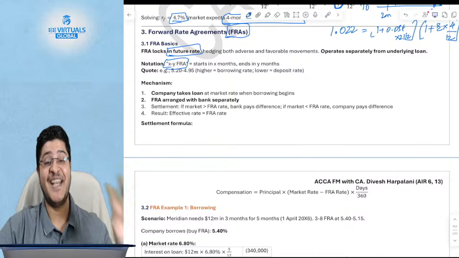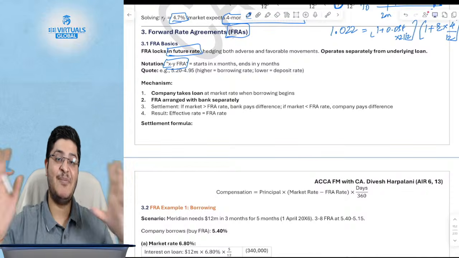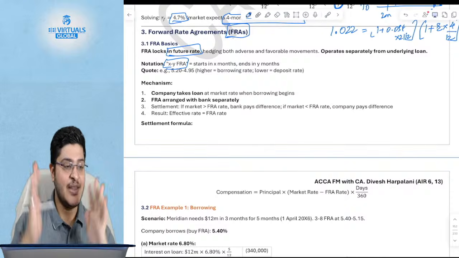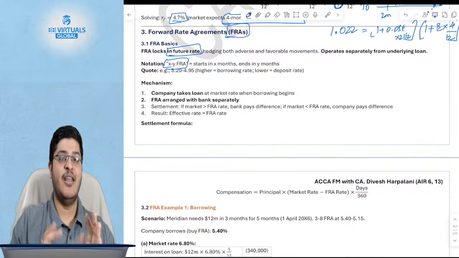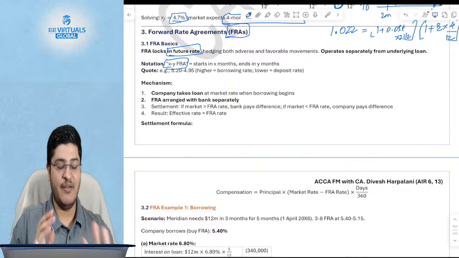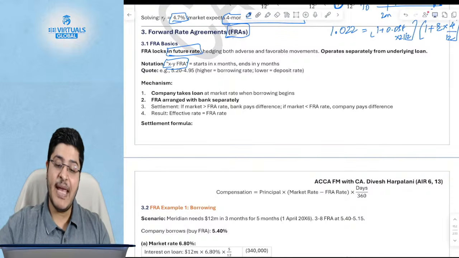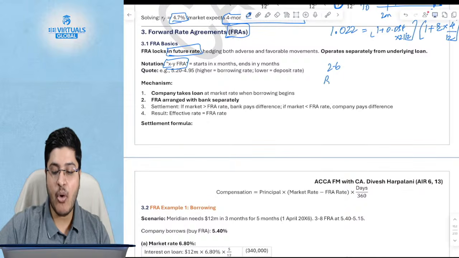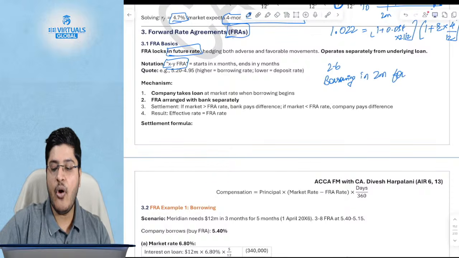Yes, that I understand. I was giving a general explanation about yield curves, and about what happens to investments also. This chapter and the course might cover only borrowing rather than investment. Fair enough. Now, an FRA effectively says, in our example, 2 to 6 months, we say 2-6. 2-6 effectively means borrowing in 2 months from now, for the next 4 months.